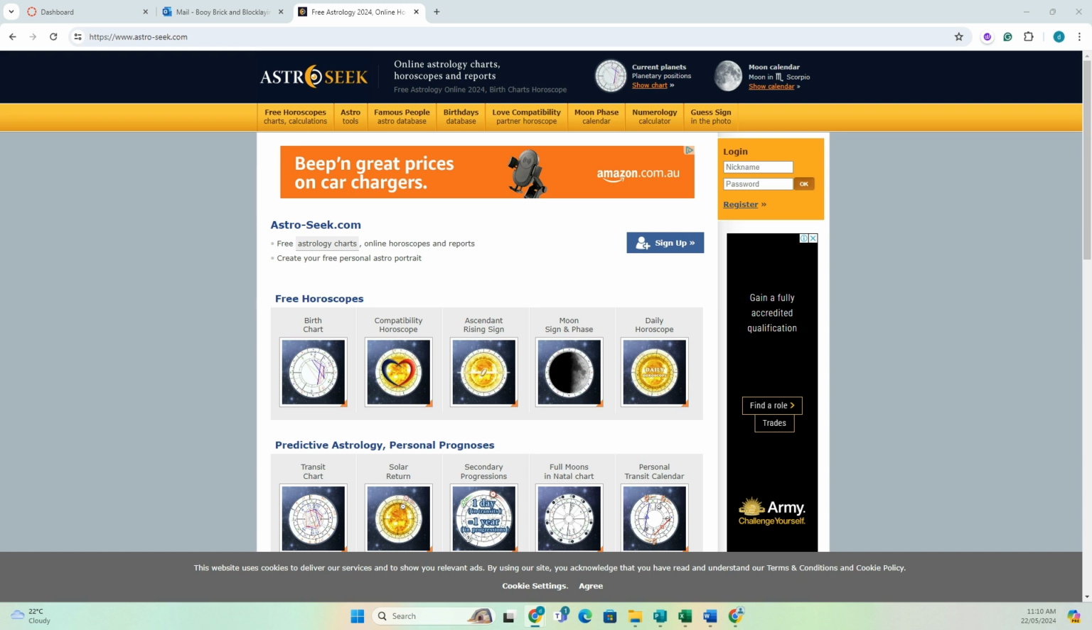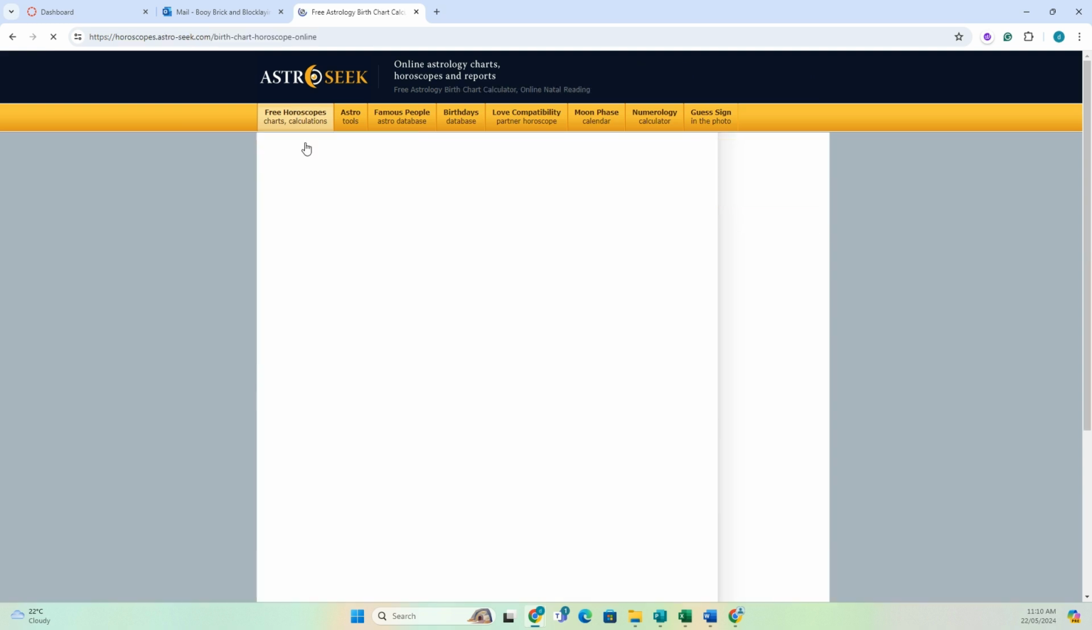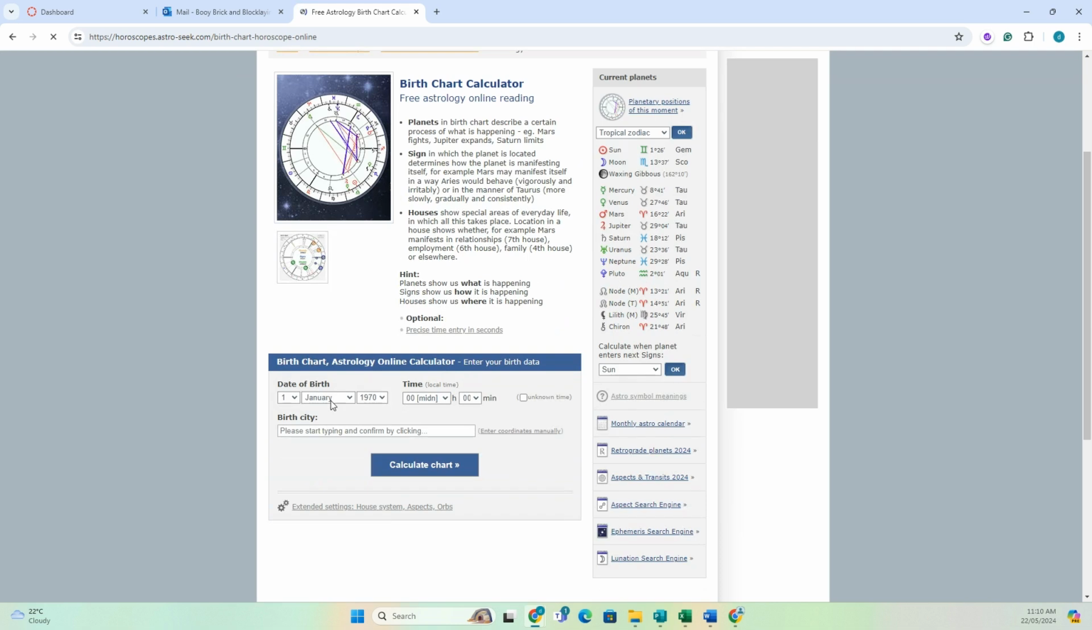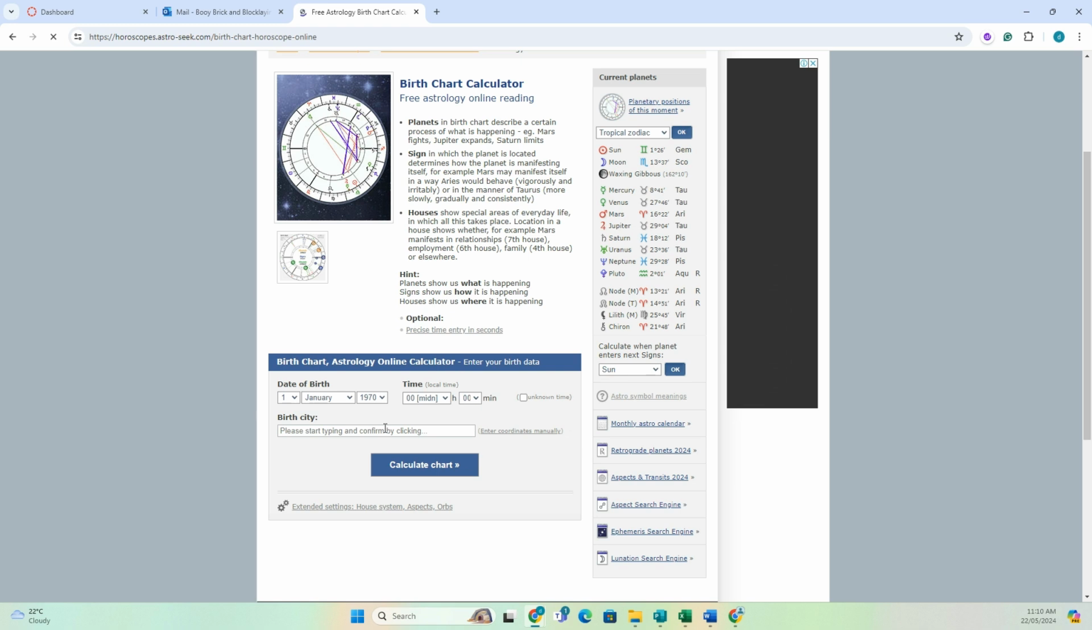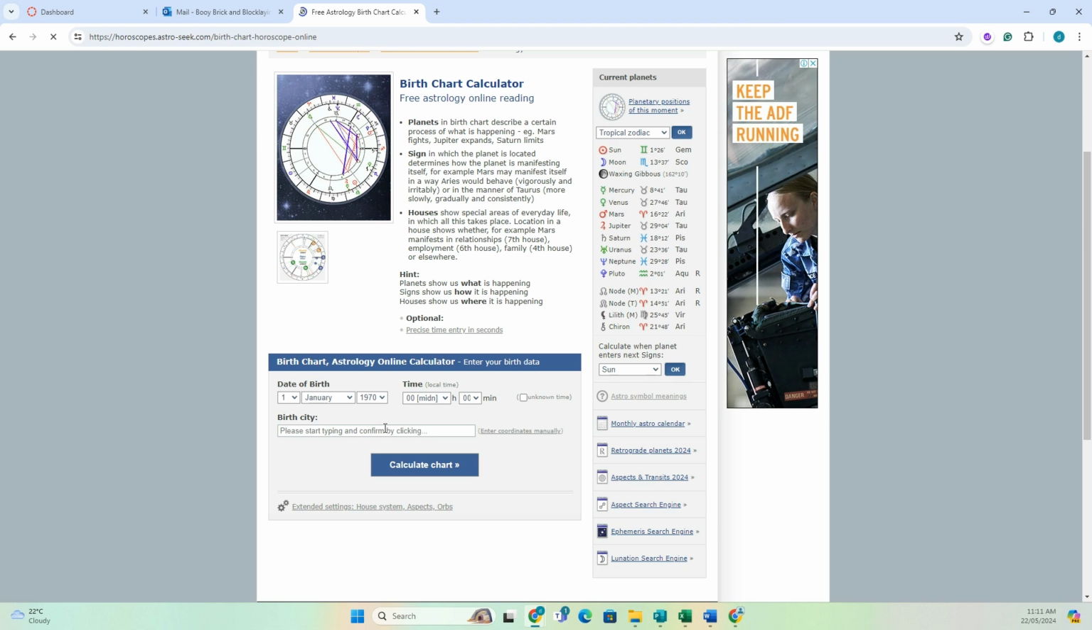So I'm on AstroSeek, so that's www.astroseek.com, and you go over to free horoscopes and then click on birth natal chart online calculator, and what that is going to do is bring up a system whereby you need to enter the date, time and place of your birth, because with astrology everything is relevant to the latitude and longitude, and it is all down to the seconds and the degrees. And that is why I believe that no two people on the earth are the same, because everyone is born at different times, even twins.